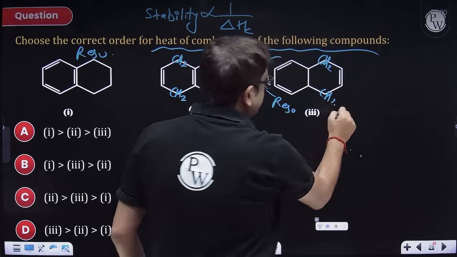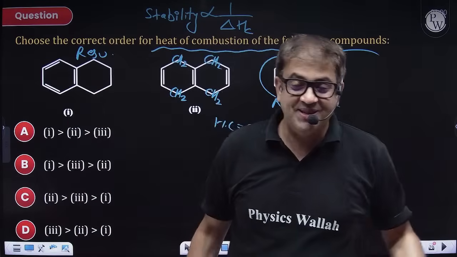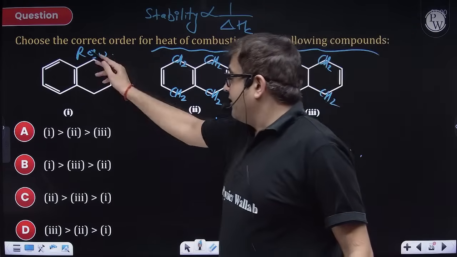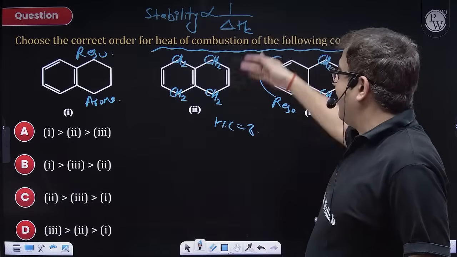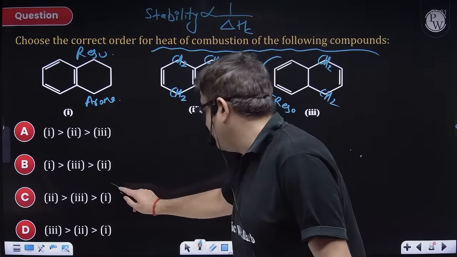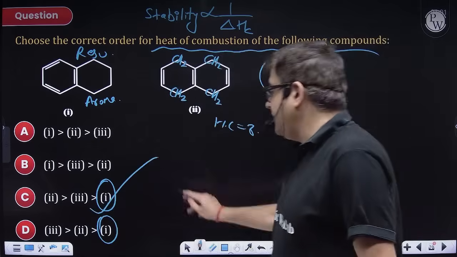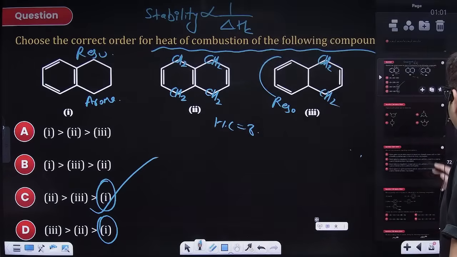But obviously resonance is a more dominating effect, sir. We have drawn so many resonating structures. That means resonance is a dominating effect. So sir, it is resonance also, it is aromatic also. So this is most stable. So it will be having least enthalpy of combustion. So 1 will be having least. After that 3, option C will be your right answer. Yeah, perfect. Moving to the next one.